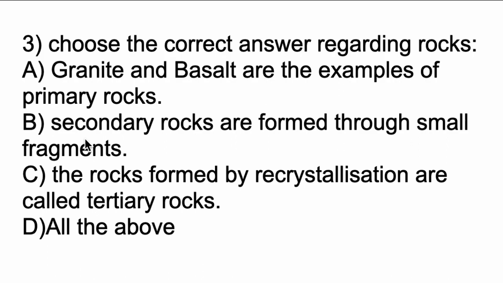Sedimentary rocks are also known as secondary rocks. Okay, so it is formed by small fragments. For example, sandstone and limestone are the examples of these sedimentary rocks or secondary rocks. Okay, option B is also correct. Why? Because these are formed through small fragments.